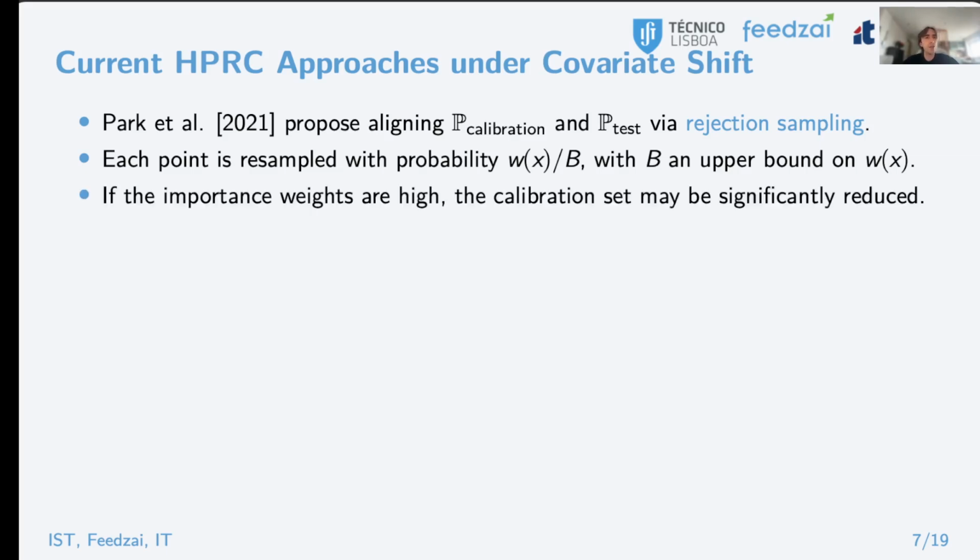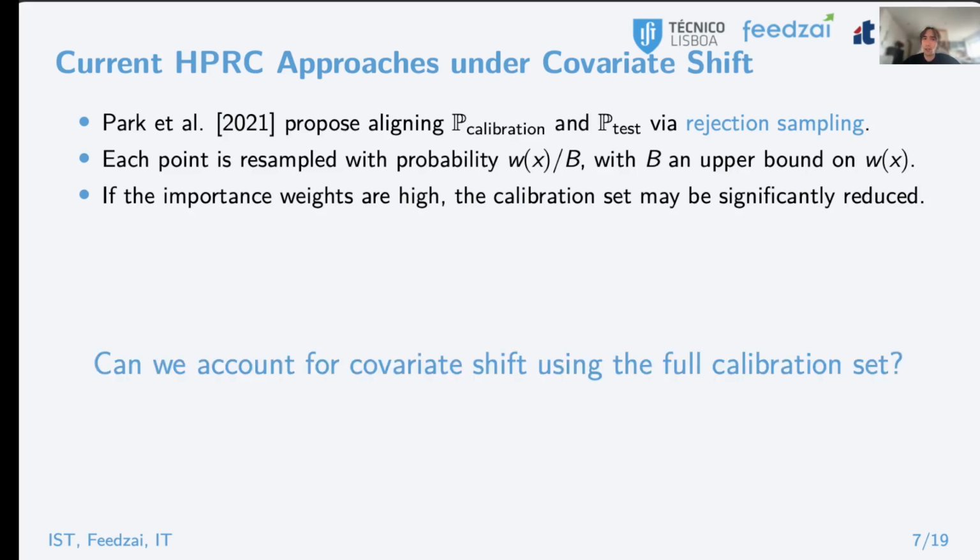But we can see if b is very high, we can throw away a lot of data, and consequently our p-values can become very weak and our risk controlling procedure can become very conservative. This naturally begs the question if we can still account for covariate shift while retaining the full calibration set.